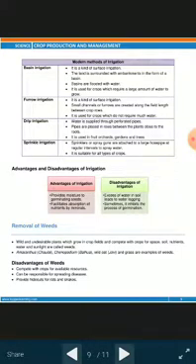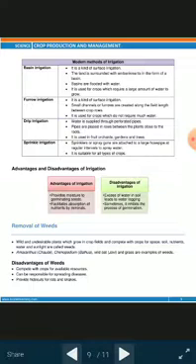Now we can see the next topic, that is removal of weeds. The process of removal of weeds is called weeding. So now let's see what we mean by weeds. Weeds means the unwanted plants which grow along with the agricultural crops. So here the proper definition of weeds is given.